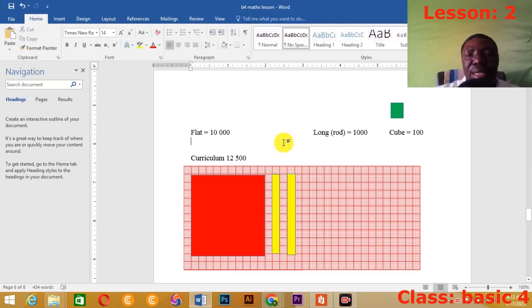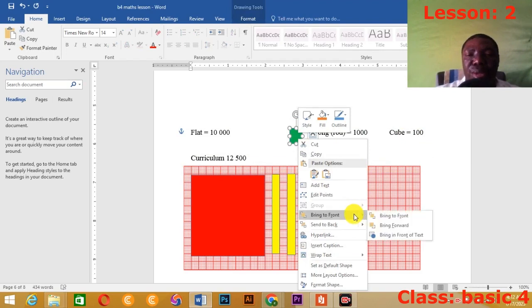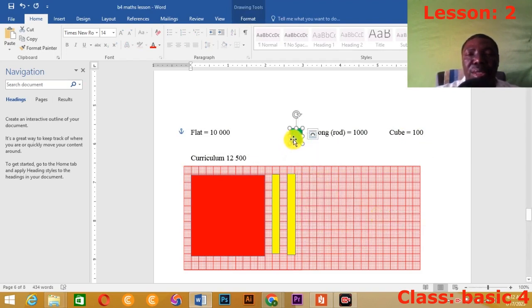Okay, there you are. Then here we need 5 of the cubes, because 1 cube represents 100, so I need 5 of the cubes. I also have to make sure it fits exactly into the box.